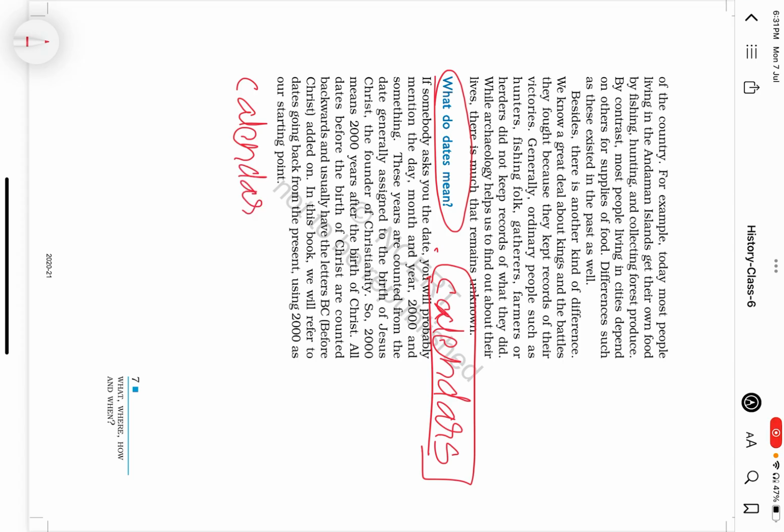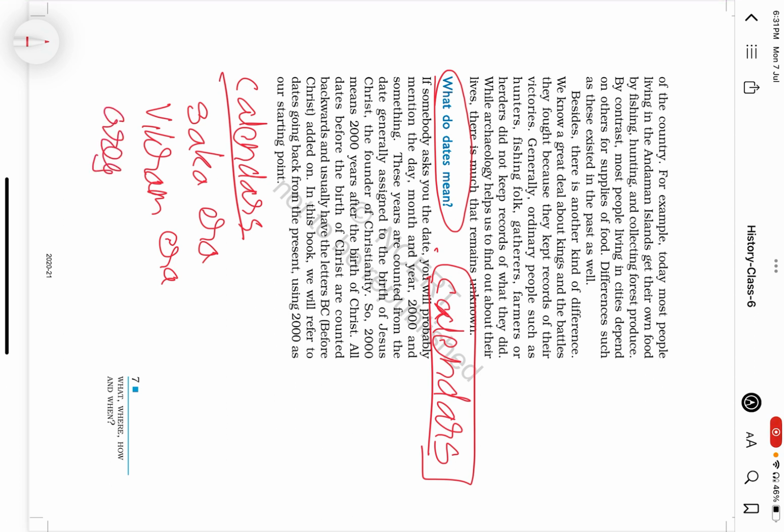The calendars like the Saka era, Vikrama era, or the Gregorian calendar. Though it is not directly inferred, it is an indirect reference.